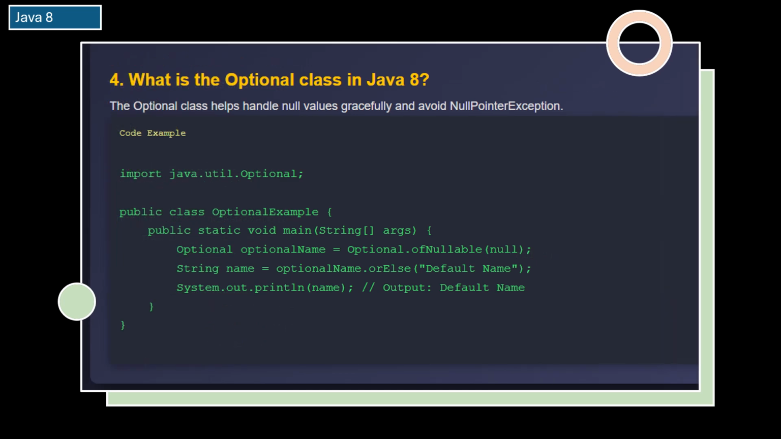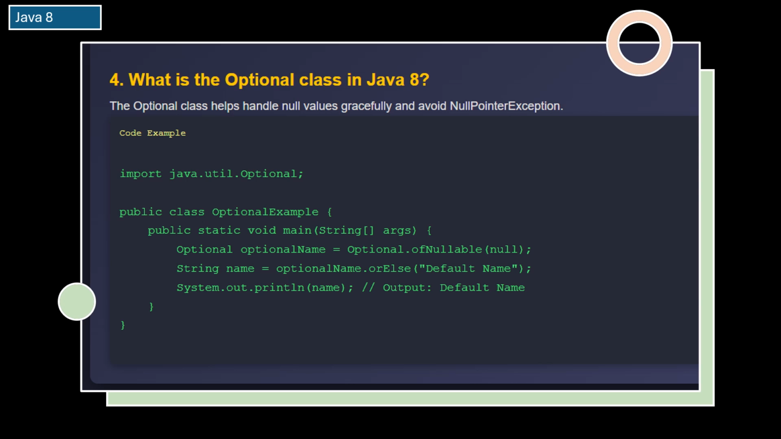Let us go to the fourth question. What is the optional class in Java 8? The optional class in Java 8 helps handle null values safely and prevents errors caused by accessing null objects. One of the most common problems in Java is the null pointer exception, which happens when you try to use an object that is null.